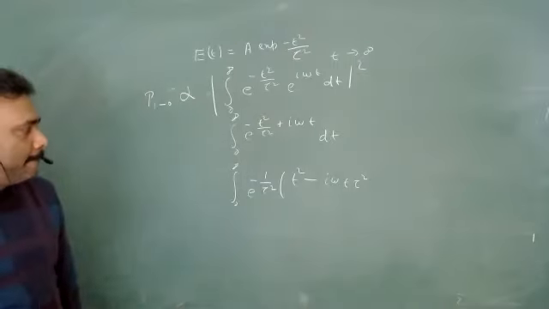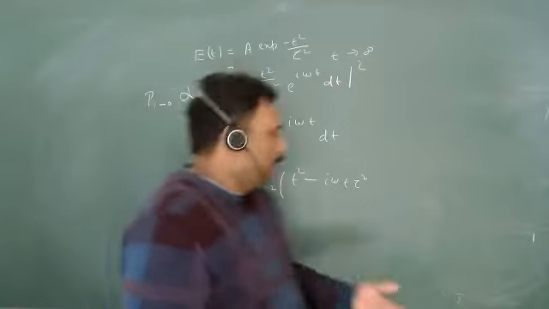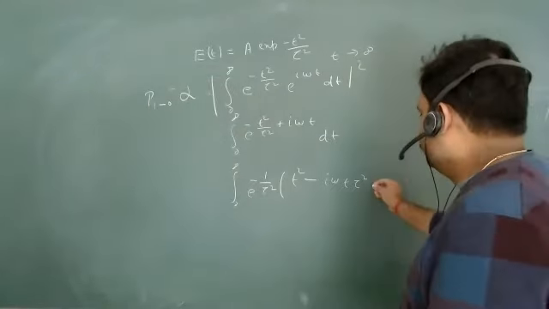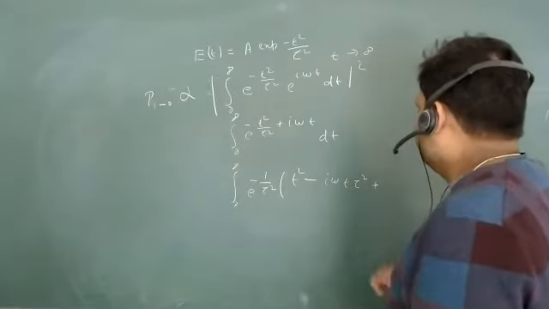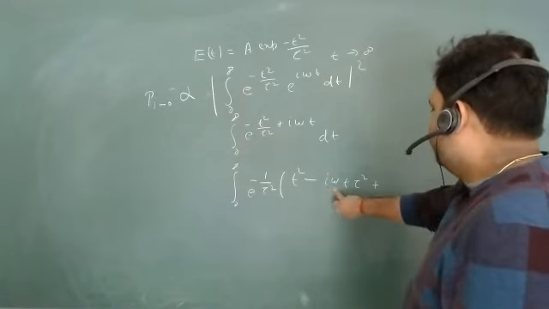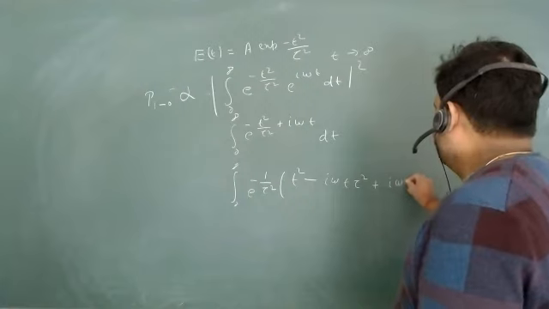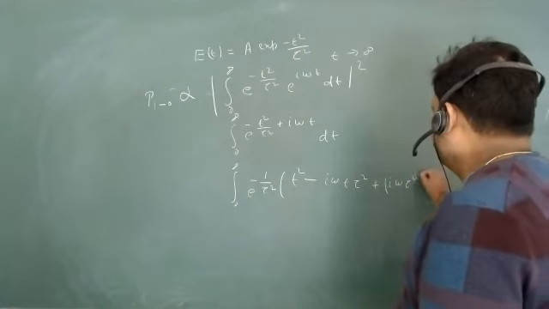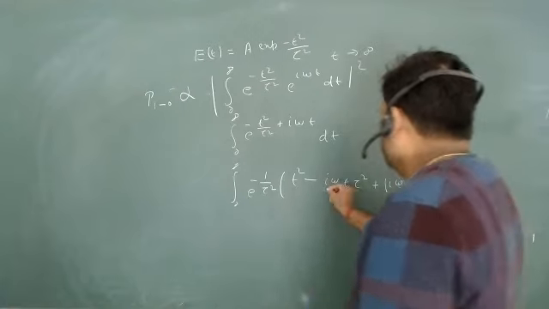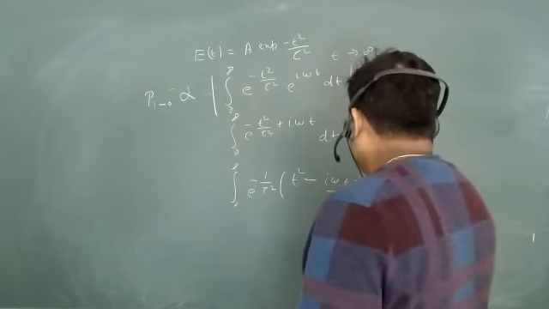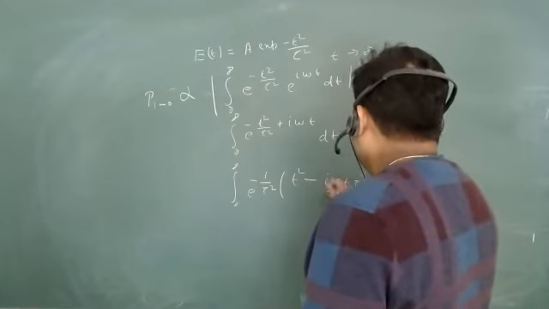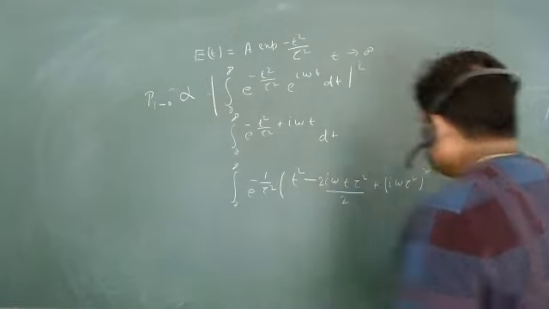Yes, sir. So I can put from my side, that will be i omega tau square. I will just go for 2 here and 2 here.